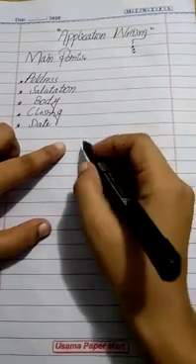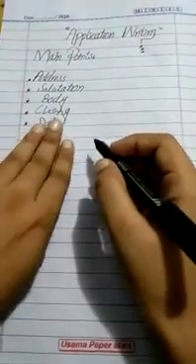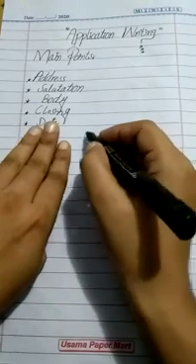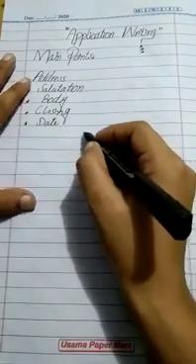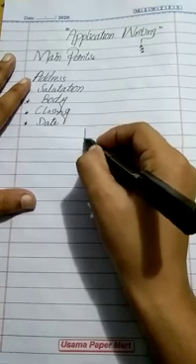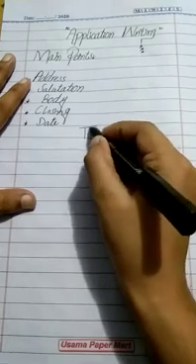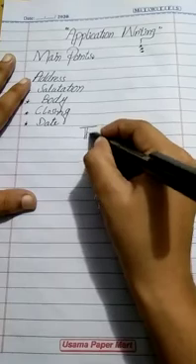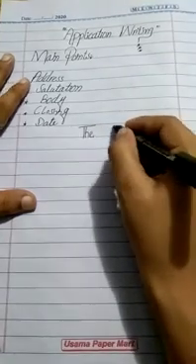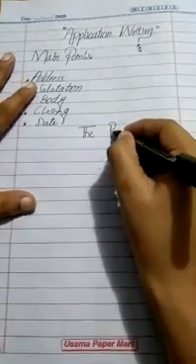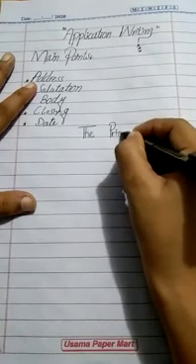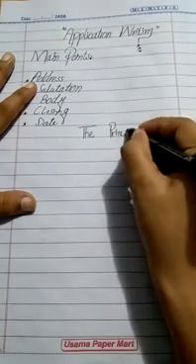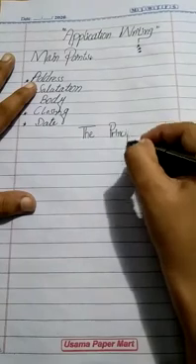As I told you, after three fingers we will write the application pattern. So first we will write here, The Principal. The spelling is P-R-I-N-C-I-P-A-L.